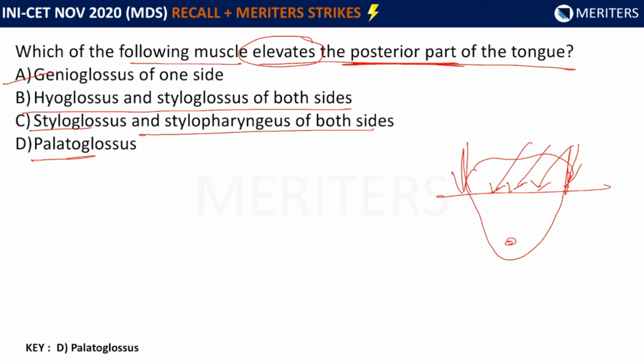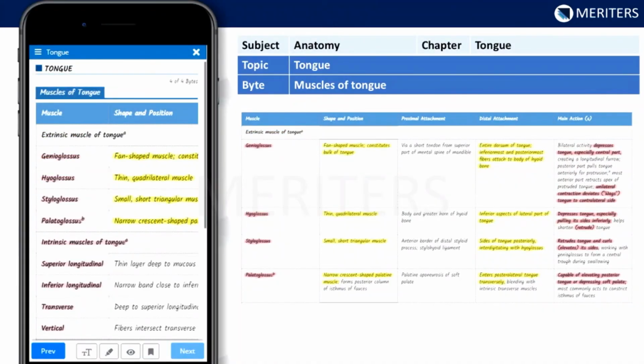This is a direct question. The answer is directly from BD Chaurasia, also explained in the white notes. So in this table, if you see palatoglossus, it is capable of elevating the posterior tongue by depressing the soft palate. So the posterior part of the tongue is elevated, and this is because of the depression of the soft palate, which is what is asked in the question.